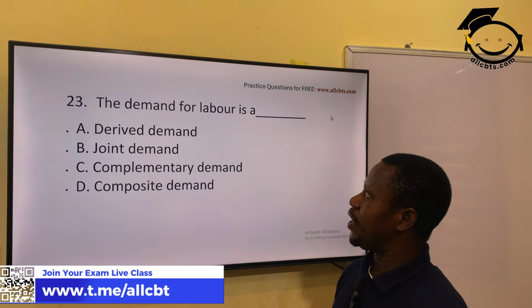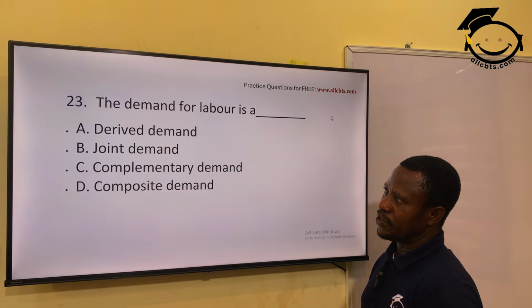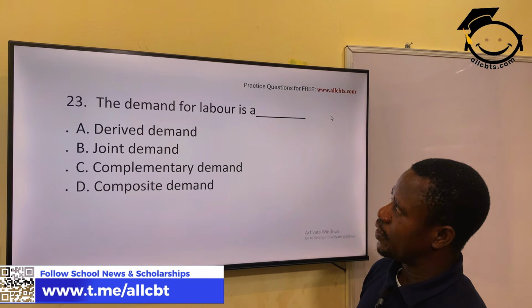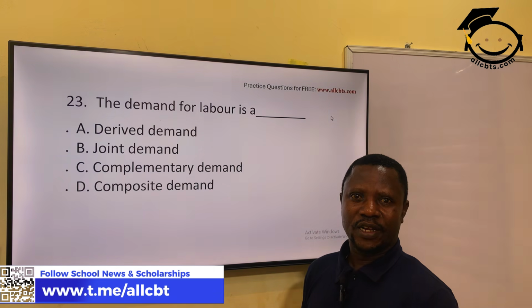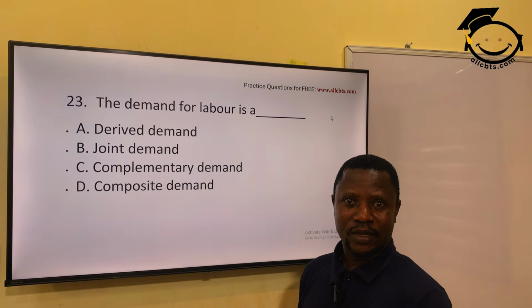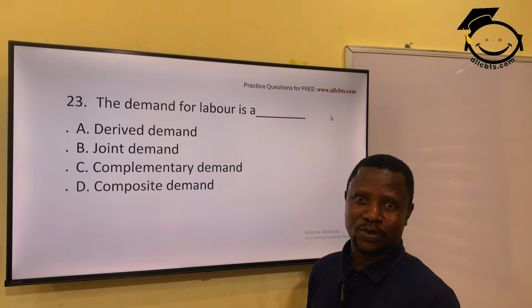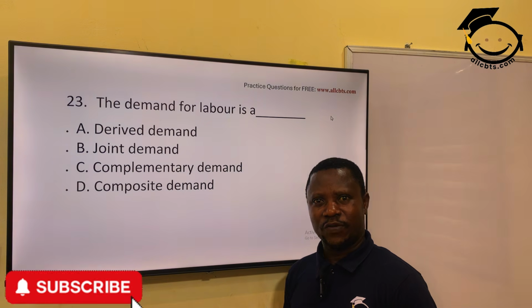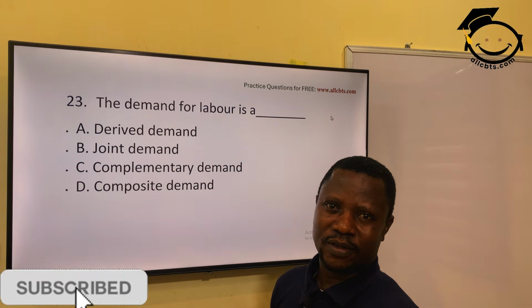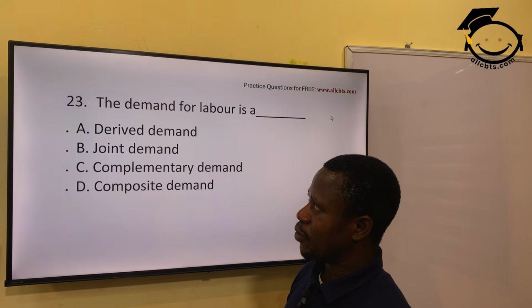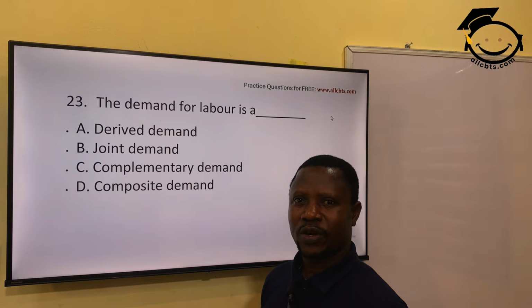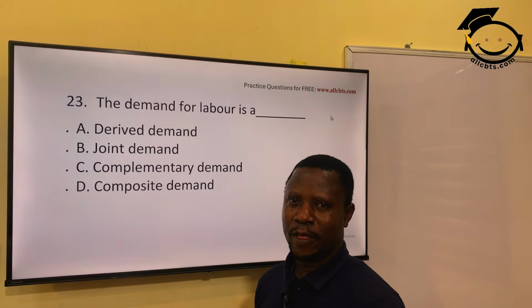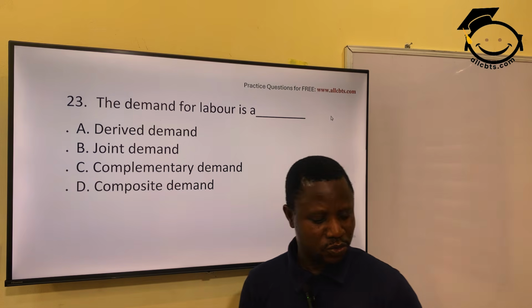The demand for labor is derived demand, joint demand, complementary demand, or composite demand? Why do you want to work? Do you want to work because you like to work? Nobody wants to work because they like to work. But you work because of the reward you will get from working: wages or salary. So by so doing, the demand for labor is a derived demand. You are demanding it for what you are going to derive from it.